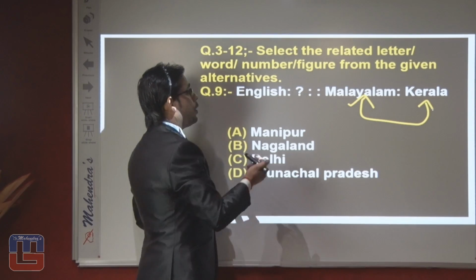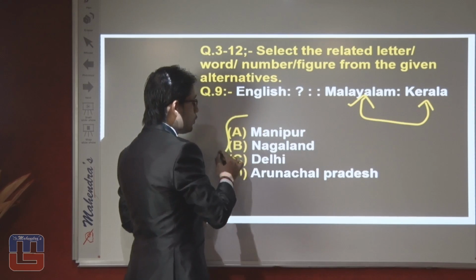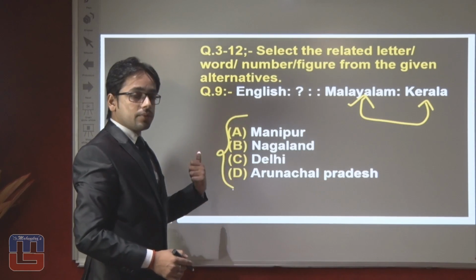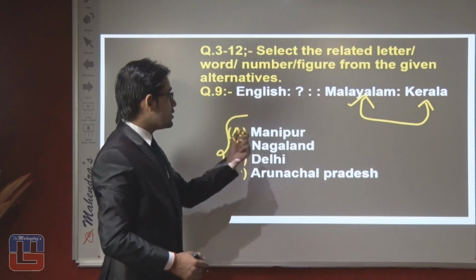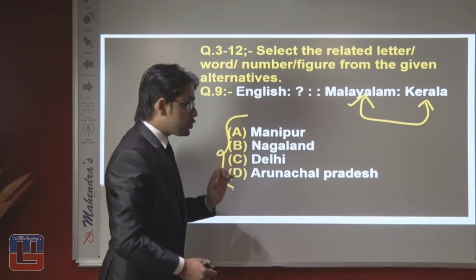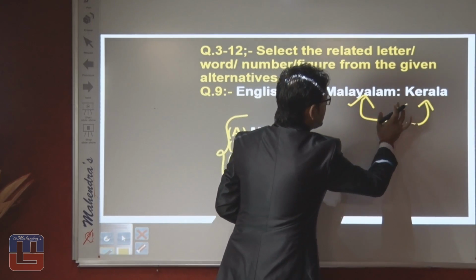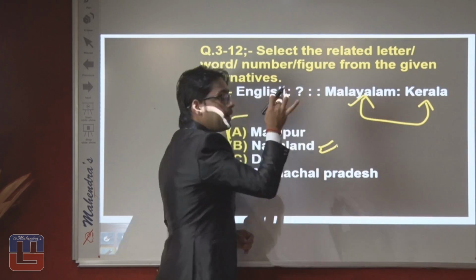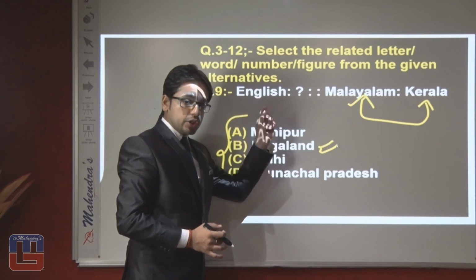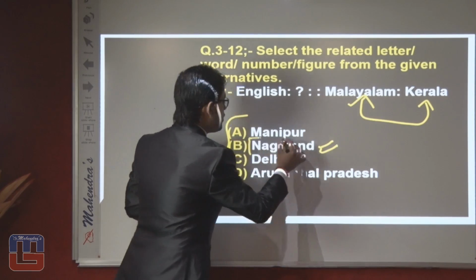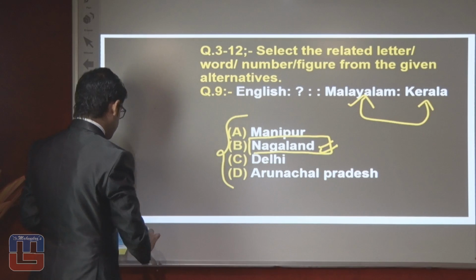Now we have to find the state language out of these 4. Which state's language is English? We can say that Nagaland is a place where the state language is English. So the right answer should be Nagaland. Why Nagaland? The state language of Kerala is Malayalam, the same as the state language of Nagaland is English. So the right answer should be option B, which is written here, that is Nagaland.